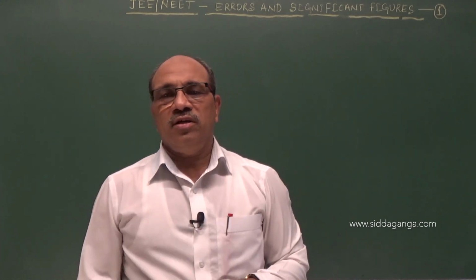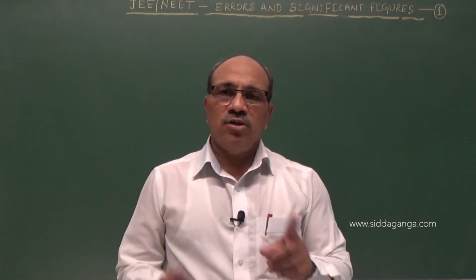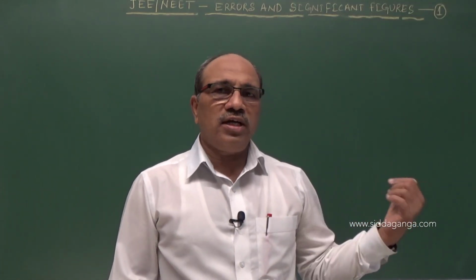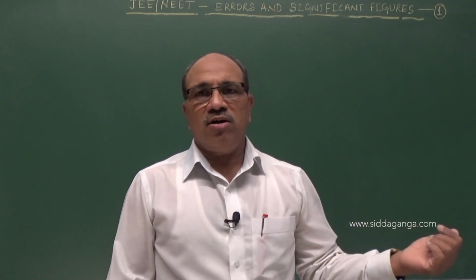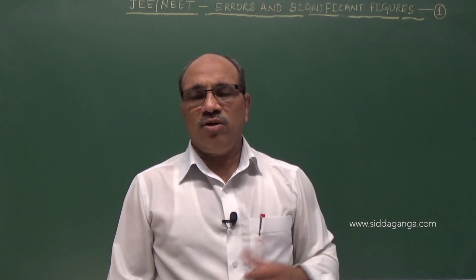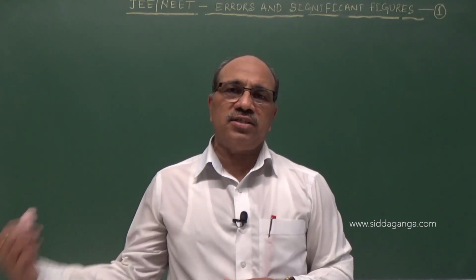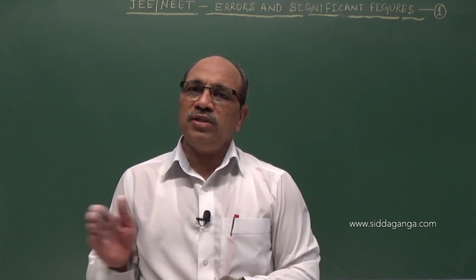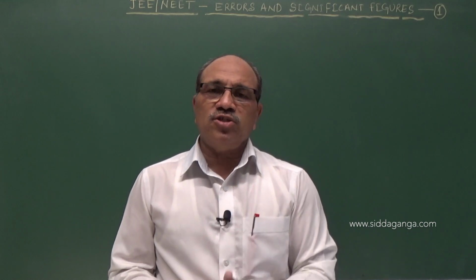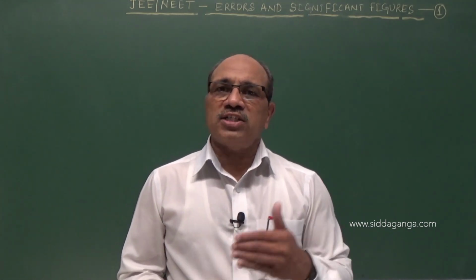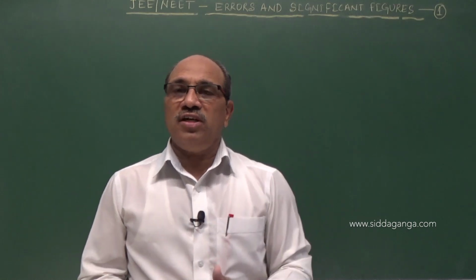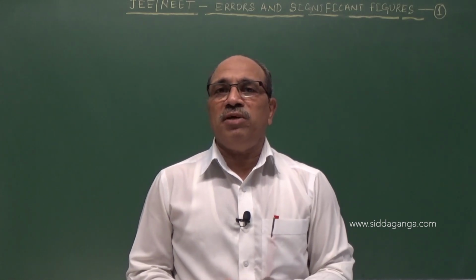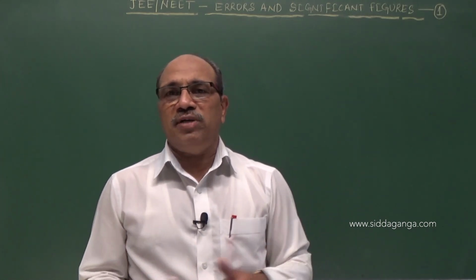You have come to know the types of errors I explained. Two types: systematic error and random error, known cause and unknown cause. In random errors there is no regularity in presentation; they may vary in size, magnitude or sign. But in systematic errors there is regularity in size and sign. If it comes positive in all trials, it comes positive with the same magnitude, or if negative, negative with the same magnitude. It may be instrumental error, half knowledge of the experimental skill, half knowledge of the formula, or the formula may be wrong, or we may make errors in substitution.